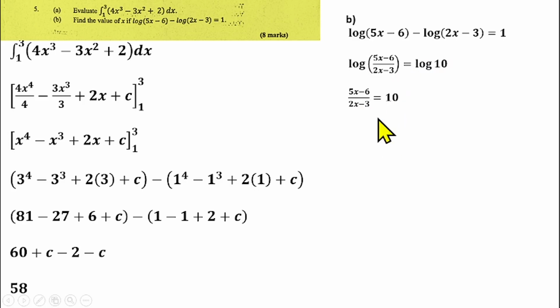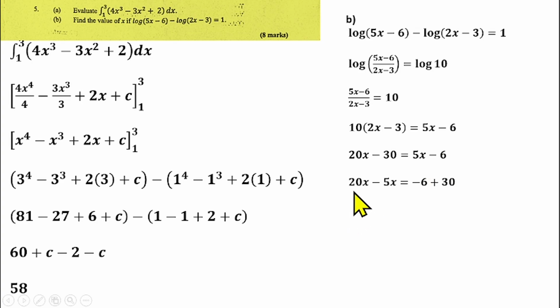From there you can cross multiply. You have 10 into bracket 2x minus 3 equals 5x minus 6. Expand the bracket. 20x minus 30 equals 5x minus 6. Collect like terms: 20x minus 5x equals minus 6 plus 30. So that will give us 15x equals 24. Divide both sides by 15. x will be equal to 24 over 15. 3 can go up and down. That will give us 8 over 5, which is the same thing as 1 and 3 over 5 or 1.6. So that's the solution to question number 5b.